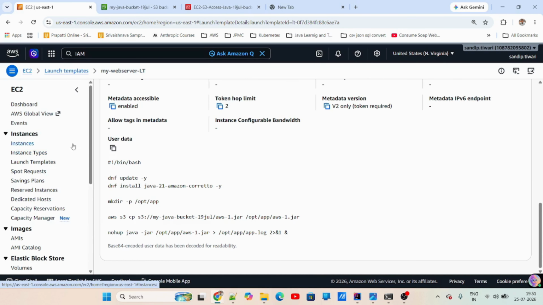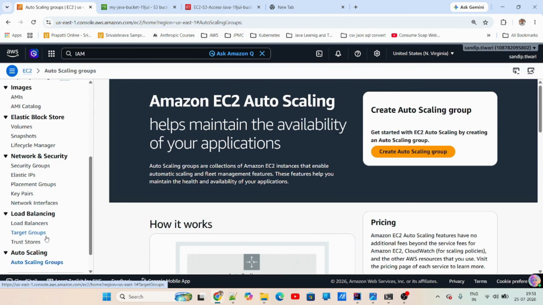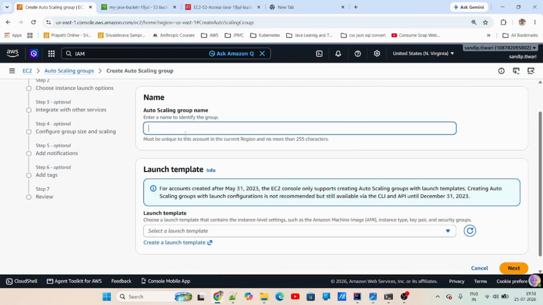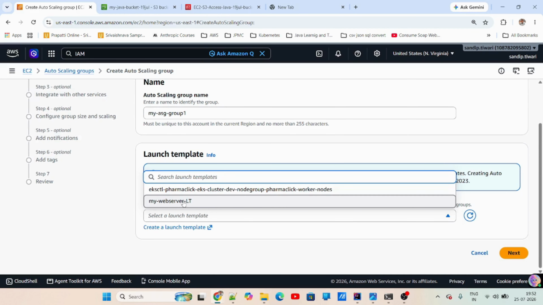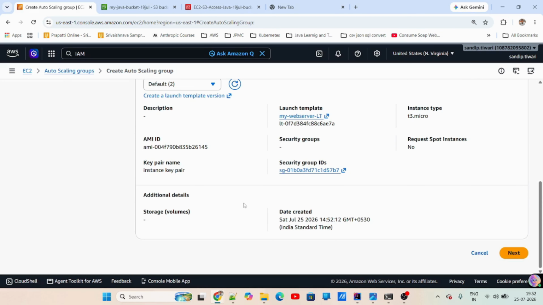Now once this is done, I will move to the auto scaling. Just understand the sequence. First, I have created the target groups. Now I'm moving to the auto scaling. So I'll just create my ASG, group one. Here I'm selecting this launch template, which I just showed you. Here we have all the details. So this is my first screen in the auto scaling group.